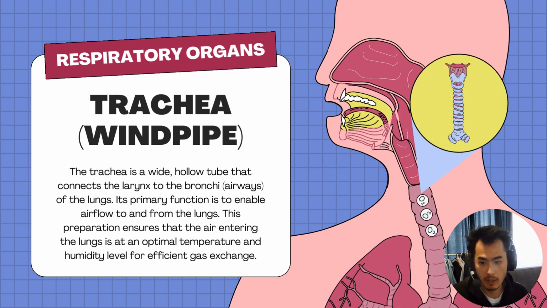Next up, we have the trachea or the windpipe. So the trachea is a wide hollow tube that connects the larynx to the bronchiole. So the purpose of the trachea, or another name for it, the windpipe, is to enable airflow. So you may have heard of the other terms, the pharynx and the larynx, but today we're just going to focus on the trachea, which is the windpipe allowing air movement.